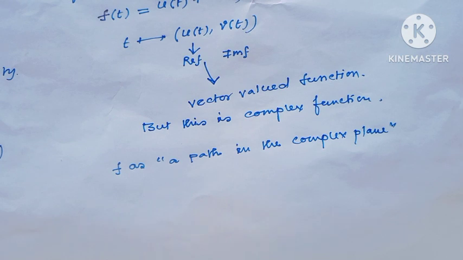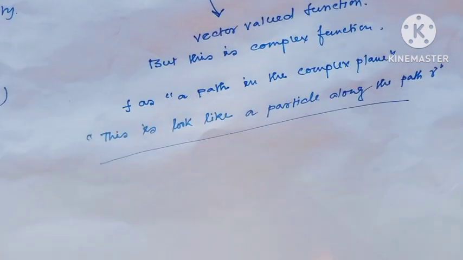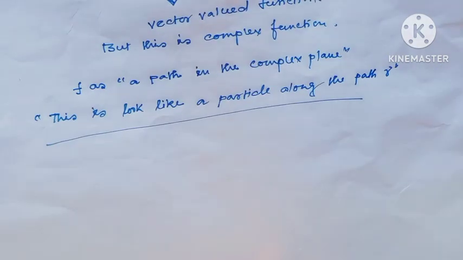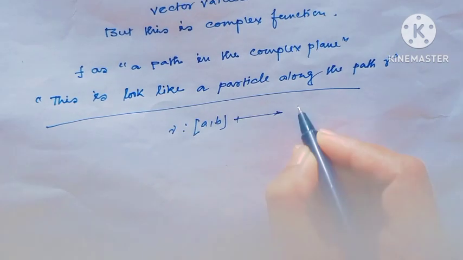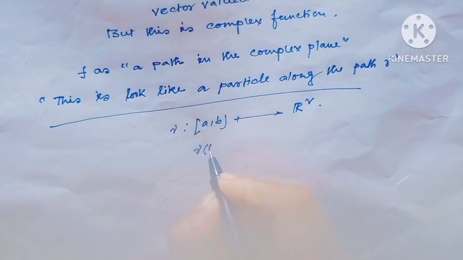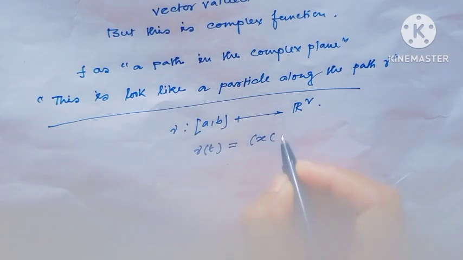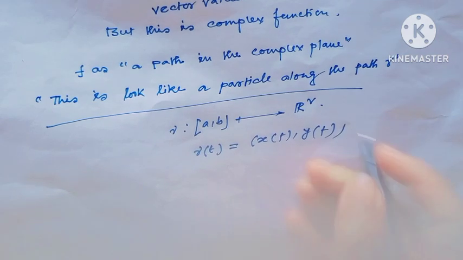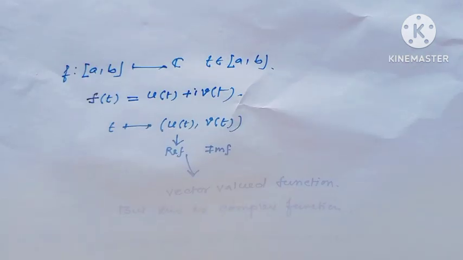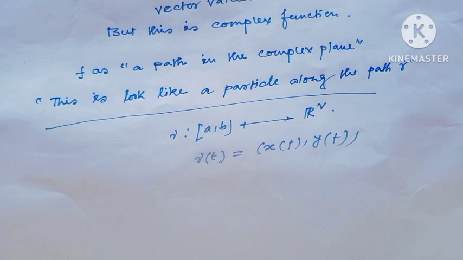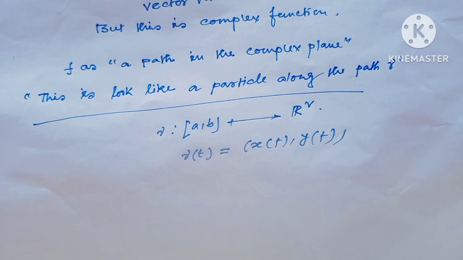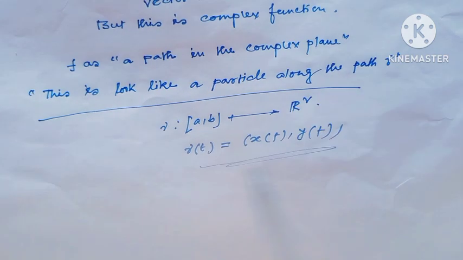when f is defined from the closed interval [a, b] to the complex numbers, it looks like a particle moving along the path gamma. The function gamma is defined from the closed interval [a, b] to R^2 such that gamma(t) = (x(t), y(t)). That means when the function is defined from [a, b] to the complex numbers, it looks like a particle along the path gamma, where gamma(t) is of the type (x(t), y(t)).